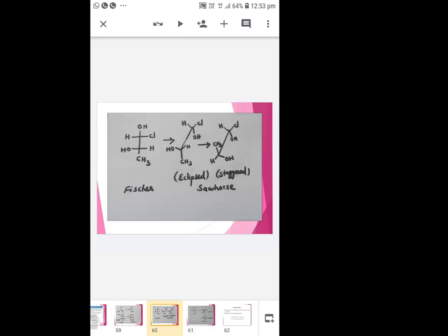But if you want to write staggered Sawhorse, you tilt the bottom carbon, that is the front carbon, by 180 degrees. Tilt the front carbon only, not the back carbon. You write the back carbon as such, that is H, Cl, OH. But the front carbon should be rotated.